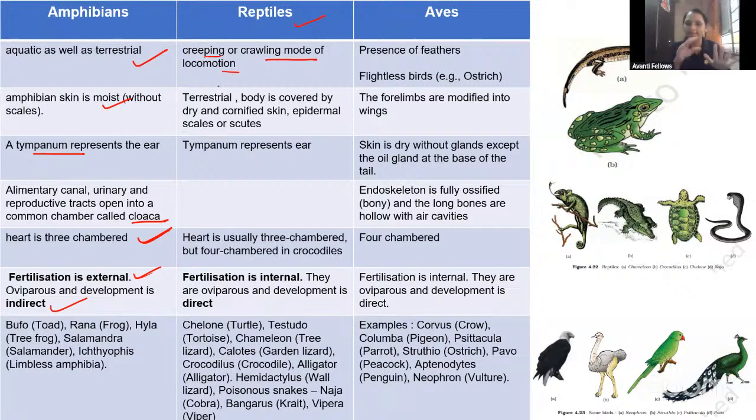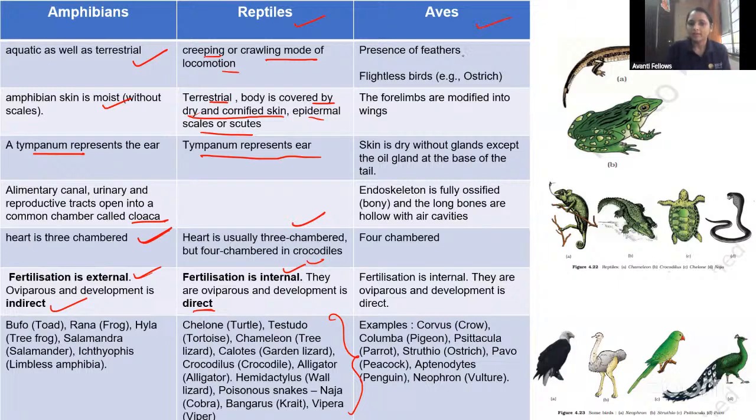You know how the snake will move, right? And how the turtle will move, right? These all are the creeping type. Okay. These all are terrestrial. The body is covered by dry and cornified skin, and epidermal scales and scutes are present. Tympanum, same, here also the tympanum represents the ear. Then the heart is three-chambered, but in the crocodile it is four-chambered, remember. And fertilization is internal. See here, in the amphibian it is external, but in the reptile it is internal. And development is direct here, but there it is indirect. And these all are the examples you have to remember.